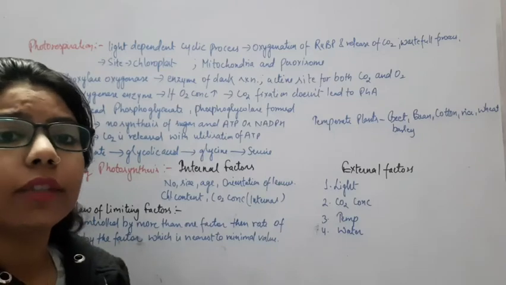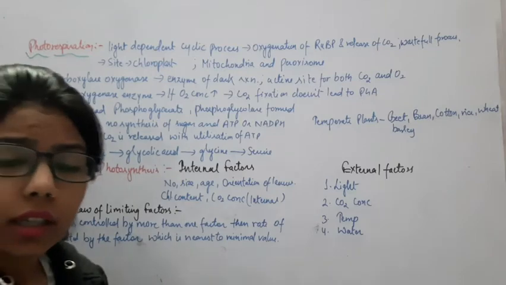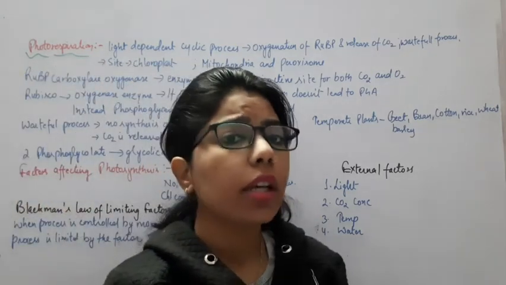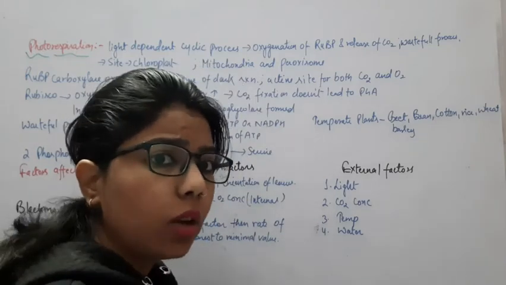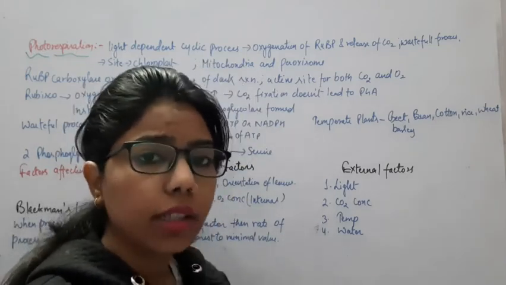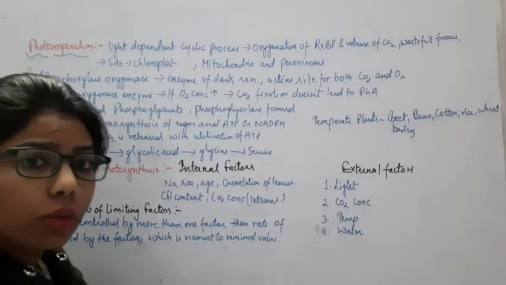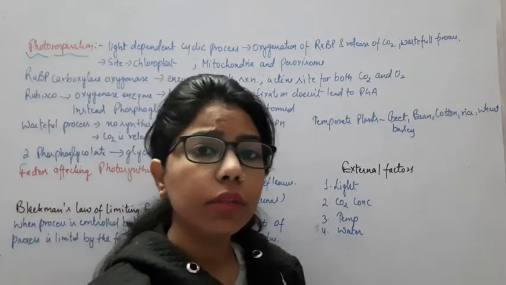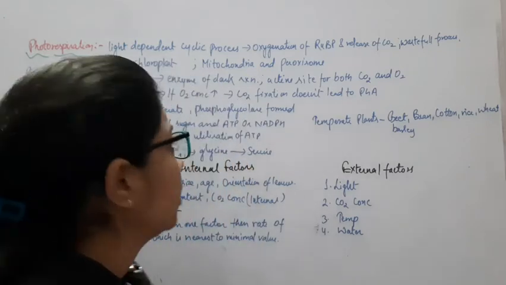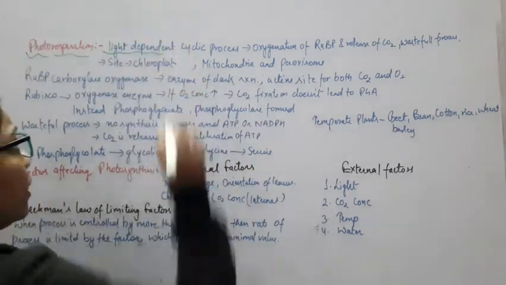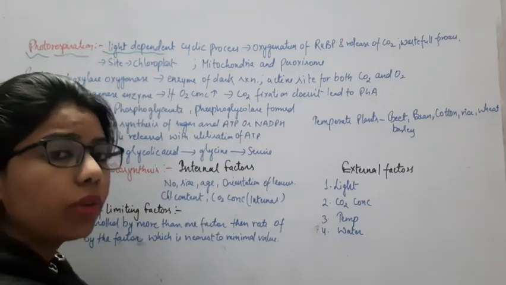Now here we will understand what photorespiration is. Photo relates to what? Light. And respiration means what is happening in respiration? We take the oxygen inside and release the CO2. Okay, so this is photorespiration. Here, what will happen in the plants? The oxygen will remain inside and will not be able to get outward, right? So it is a light dependent cyclic process, a cyclic process which is present only in the presence of light.